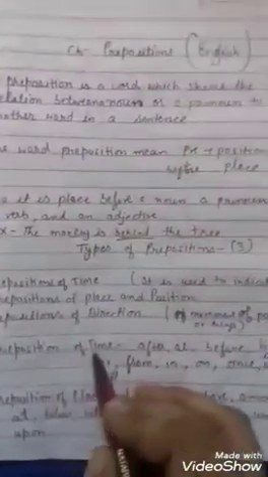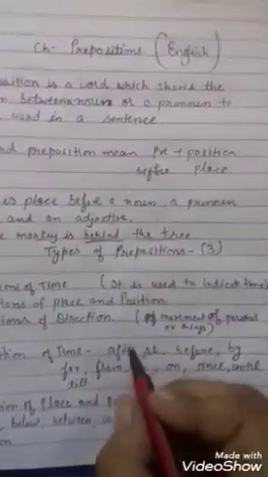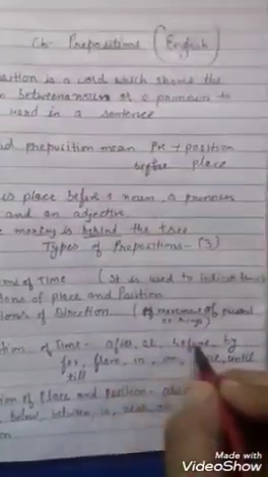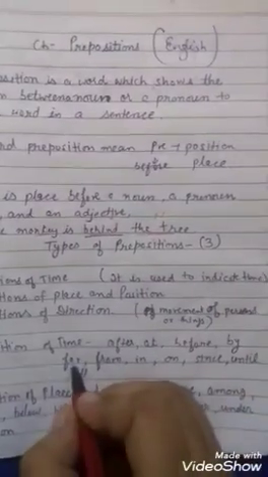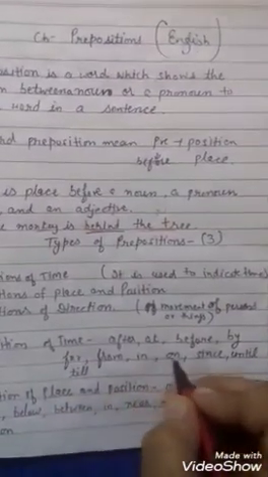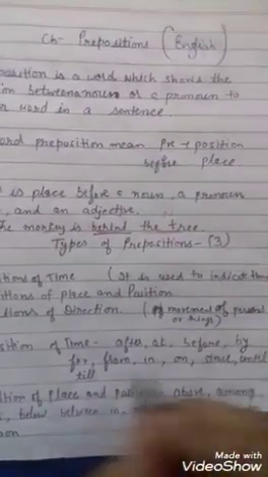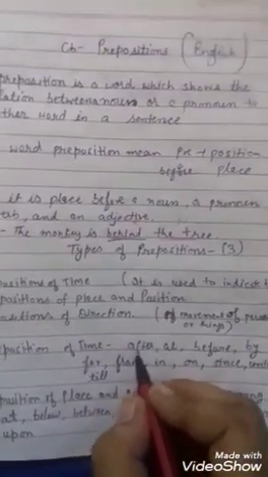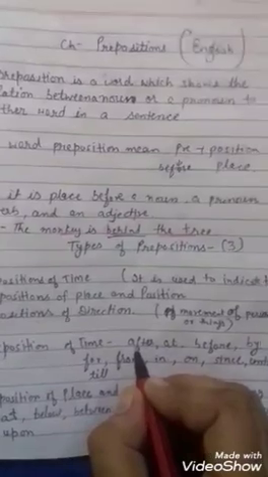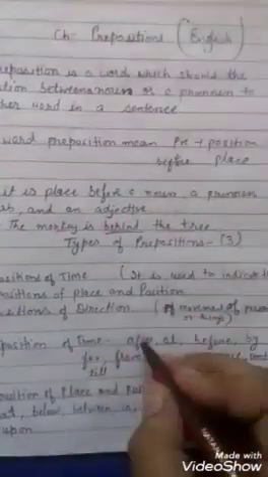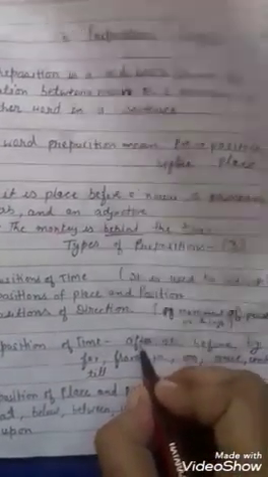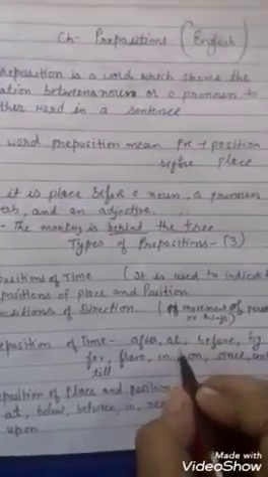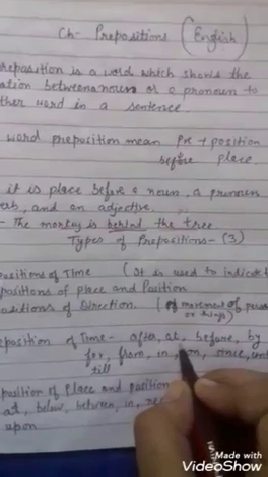To indicate the preposition of time, the words we use are after, at, before, by, for, from, in, on, since, until and till. After is used for completion of an action, when any action is complete. At we use for the clear or unclear time of action.